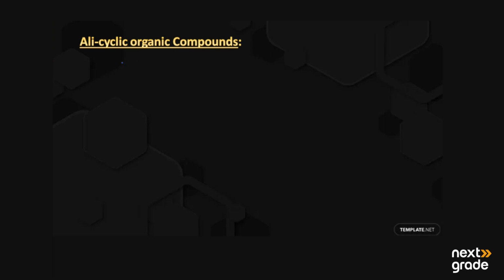These are the organic compounds that have a closed chain structure forming a ring, and these rings are composed of only carbon atoms. These are known as the alicyclic organic compounds.